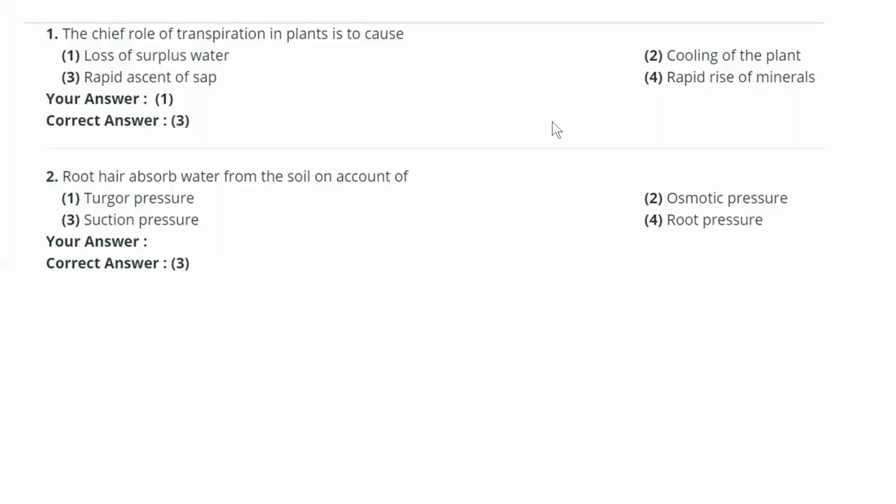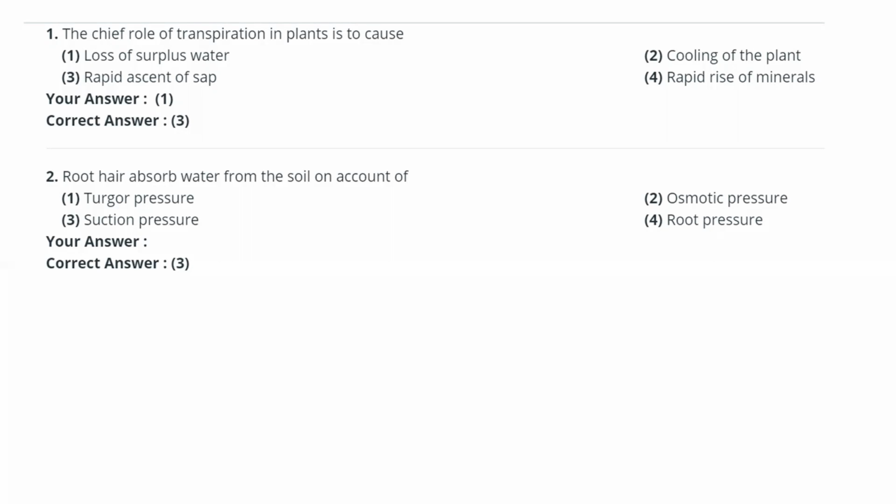Hi students, in this class we will discuss the MCQs related to transport in plants. About this chapter, we will practice some MCQ questions.